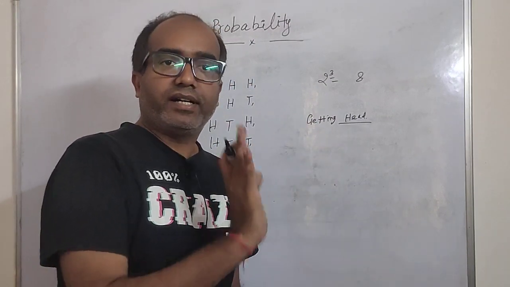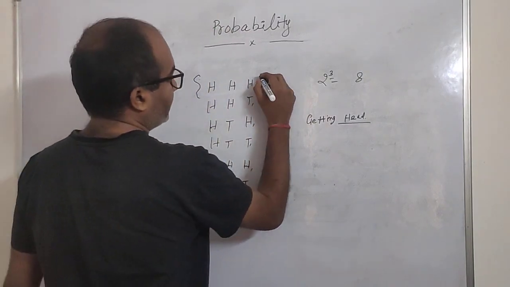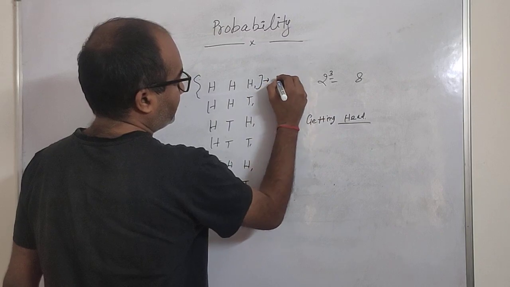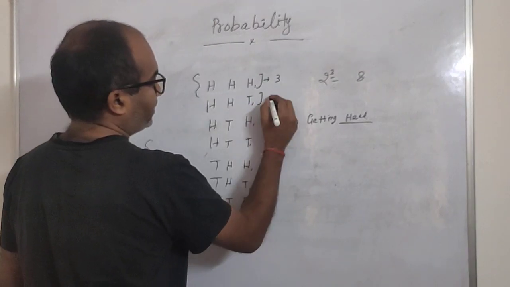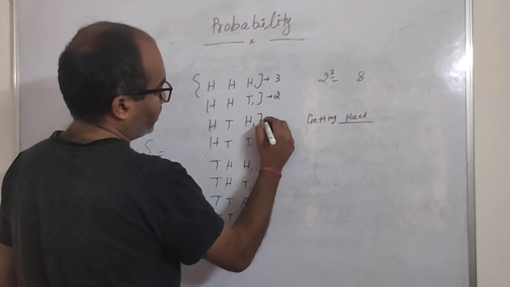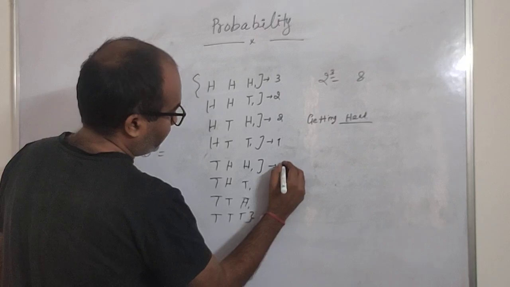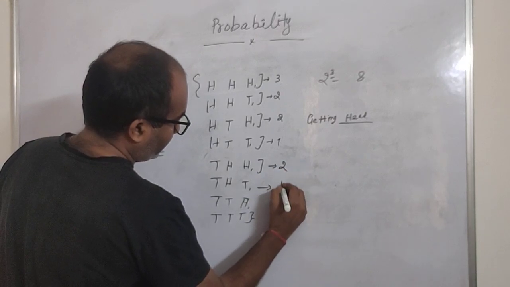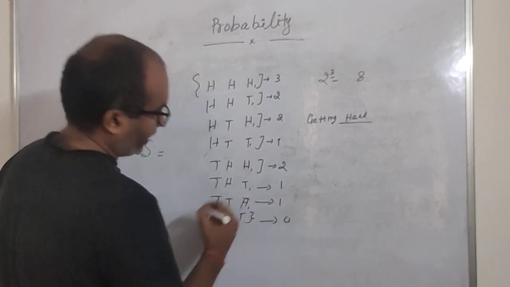So the first case is that you will get 3 heads. Here I am getting only 2 heads. Here 2 heads. Here 1 head. Here 2 heads. Here 1 head. Here 1 head. And here I am getting 0 heads.